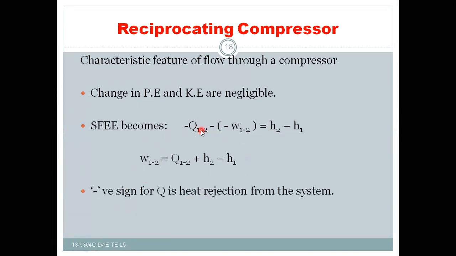So the negative sign for Q is because heat is rejected from the system, that means from the air to the surroundings through the cylinder walls. And next is work done. It is negative because work is done on the air, that means on the system. That's why it is also negative. Right? This is all about the reciprocating air compressor and the application of the steady flow energy equation.